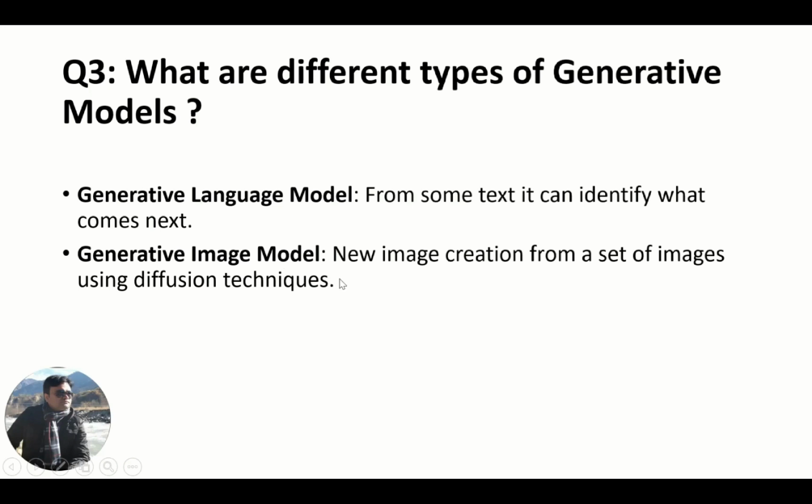The generative image model is capable of text to image, image to image, image to video. So it creates new images from a set of images using diffusion techniques. In this way, generative models work, creating new images.